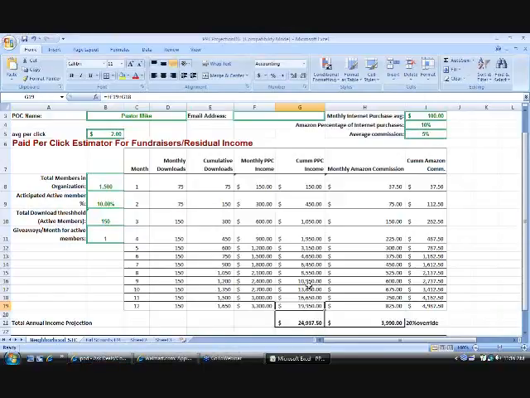The one thing I didn't show you before that I'll show you here in just a minute is that not only do you earn pay-per-click income, but you also earn affiliate income from Amazon.com and ClickBank.com. As somebody purchases from Amazon, you make between 4 to 15% commission on purchases from Amazon. If somebody purchases from ClickBank or the Amazon digital products, you make from 40 to 70% commission on those type of products. So the income potential is phenomenal for your organization.